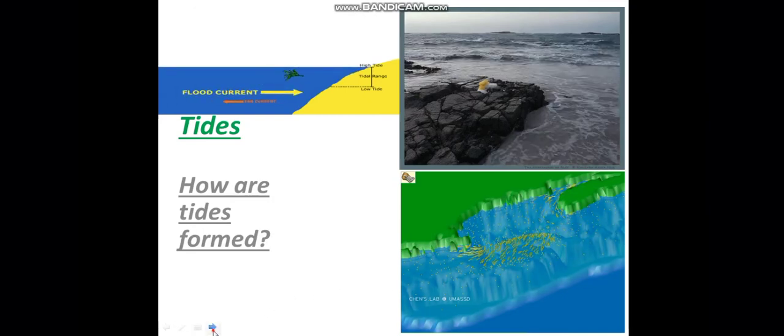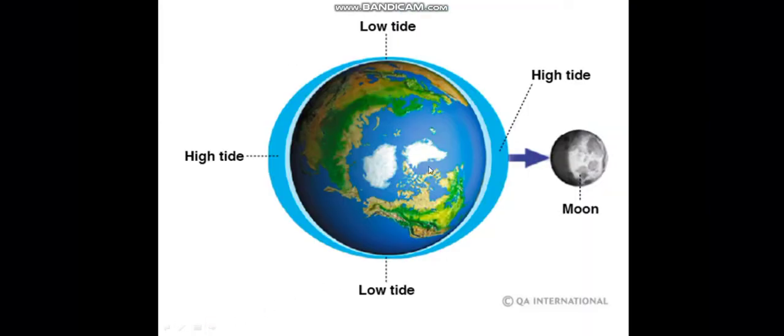You can see a picture in front of you in which there is an earth and a moon. We all know that earth has its own gravitational force, due to which it pulls other objects in the universe towards it. Similarly, the moon also has its own gravitational force, due to which it also attracts other objects.